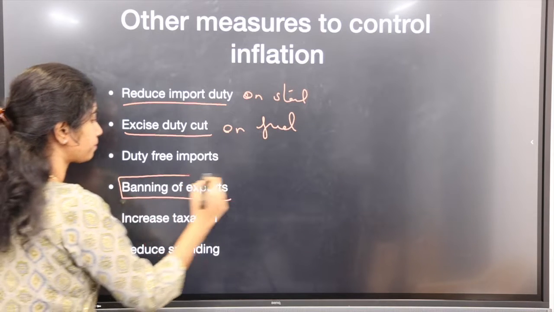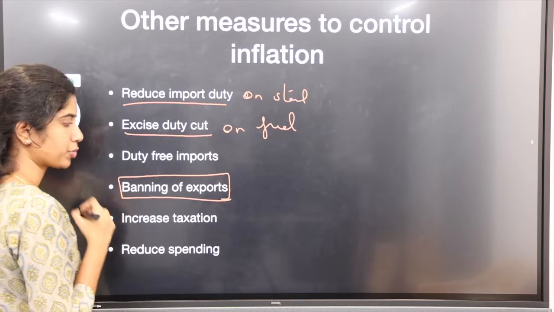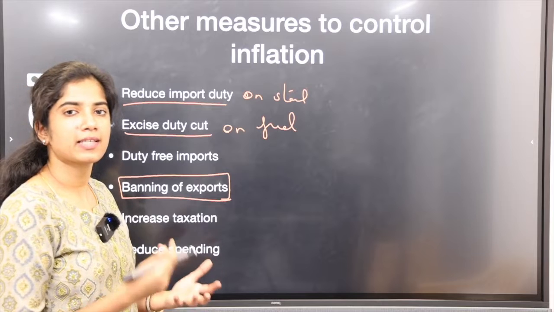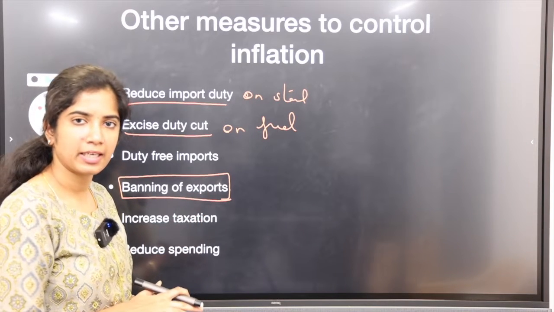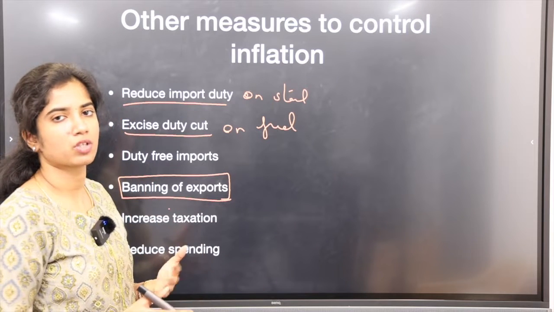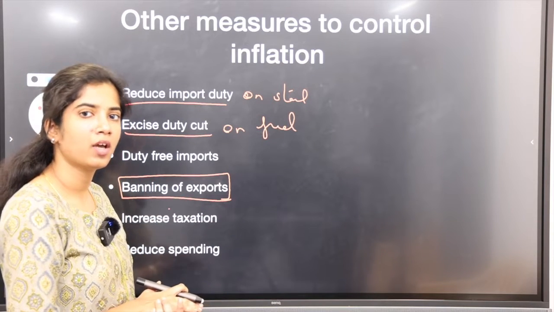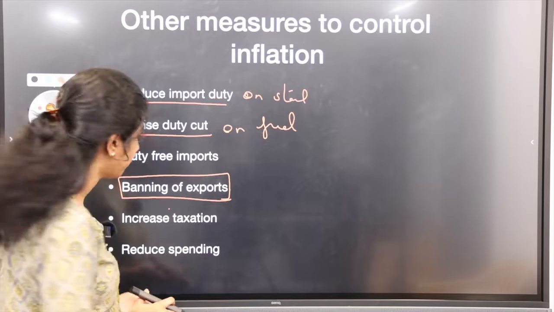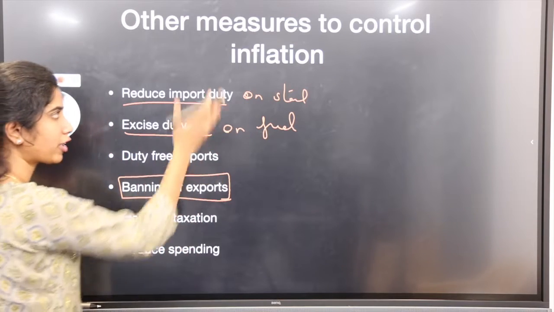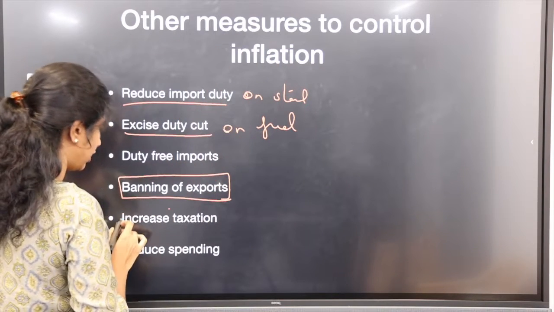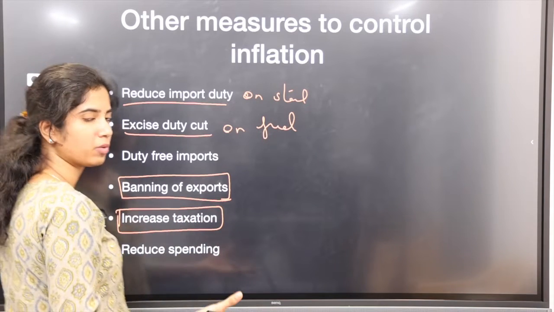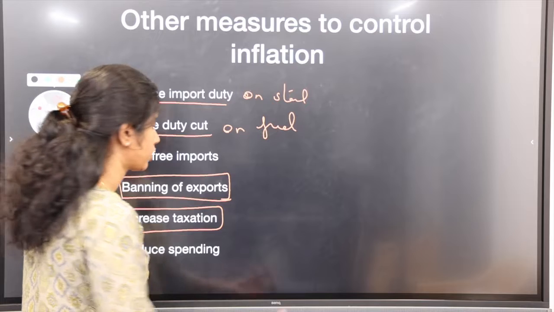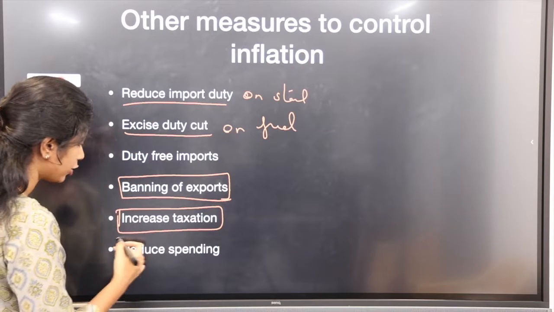For example, wheat yield has reduced because of a heat wave. So when there is less supply and the demand is more, the price will obviously increase. So we have to ban exports, so that only domestic demand will be met. So banning of exports is also one kind of measure to control inflation. And increase tax. If you increase tax, the money with people will get reduced, will reduce the liquidity, reduce spending.